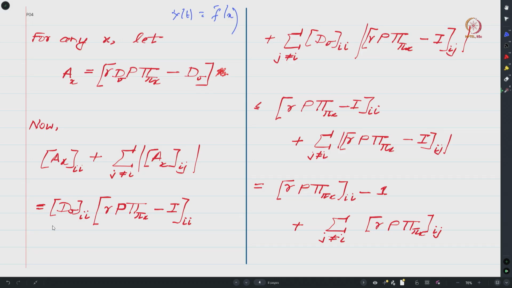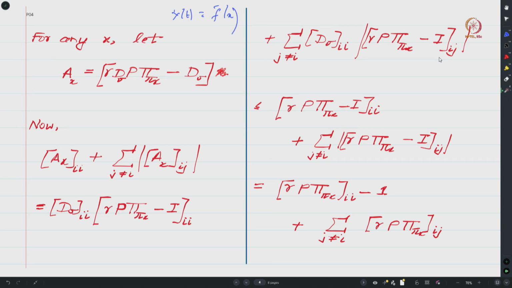diagonal matrix, one can show that the ith diagonal entry of this matrix is basically the ith diagonal entry of dv times the ith diagonal entry of this matrix over here, right, and similarly the ijth off diagonal entry of this matrix is basically dvi times the ijth entry of this matrix over here, right.